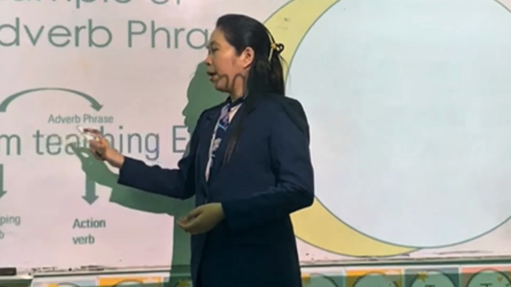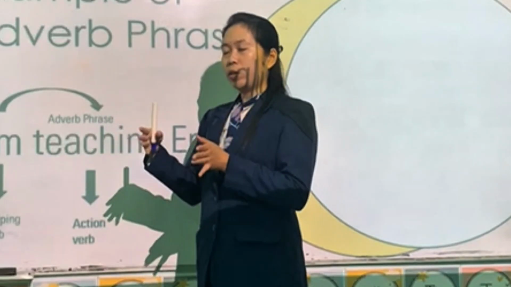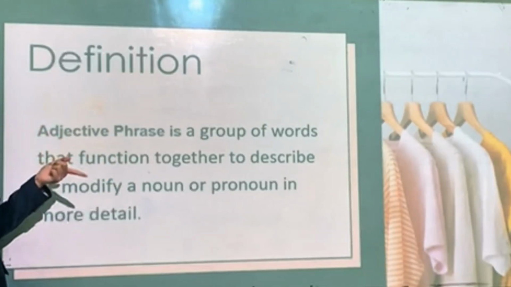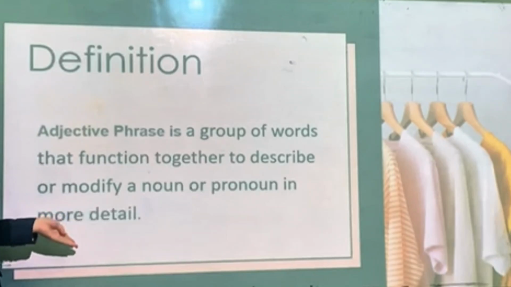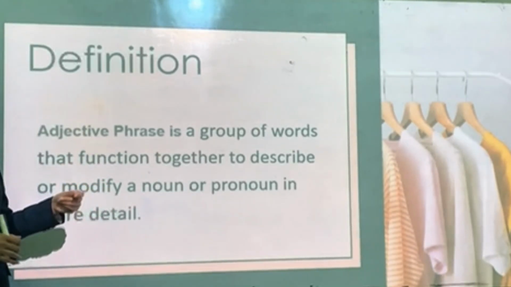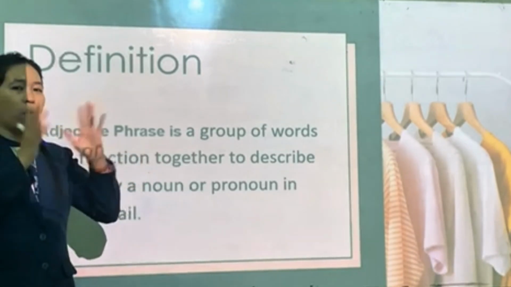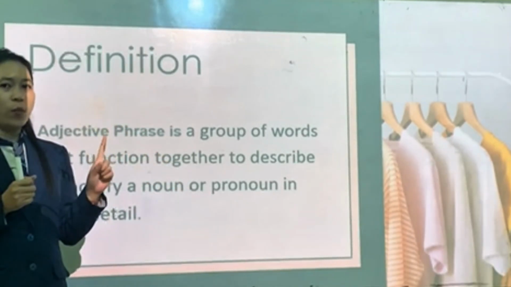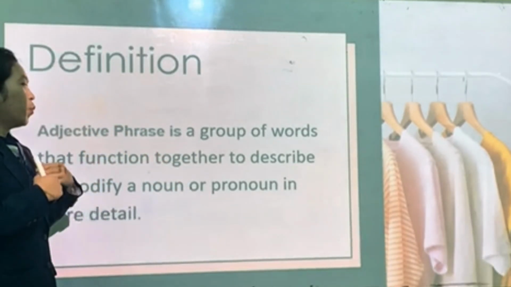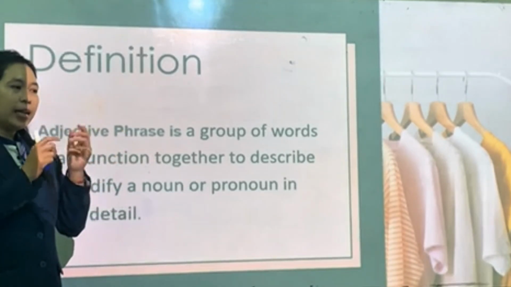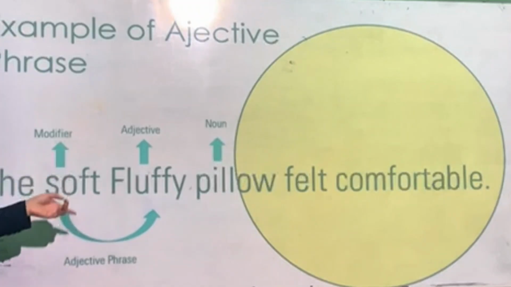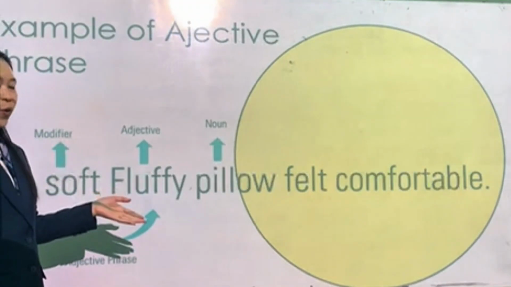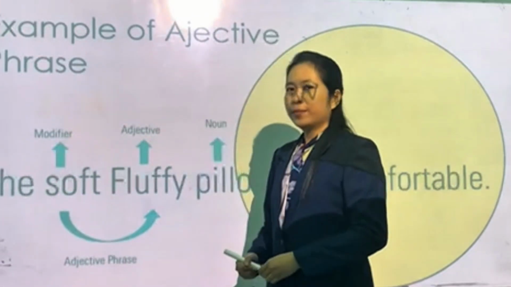So when am and teaching are put together, we get a verb phrase. We continue to adjective phrase. An adjective phrase is a group of words that function together to describe or modify a noun or pronoun in more detail. It means, as we know, more than just one adjective, which is only one word. But when we talk about an adjective phrase, there is a sentence that will explain more about it. Here, the soft, fluffy pillow felt comfortable.